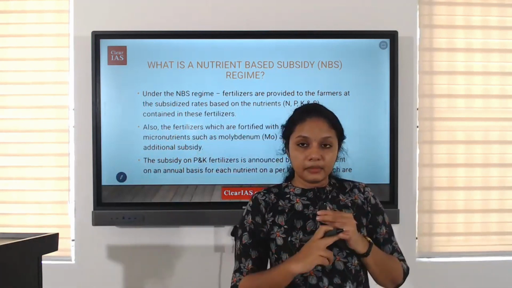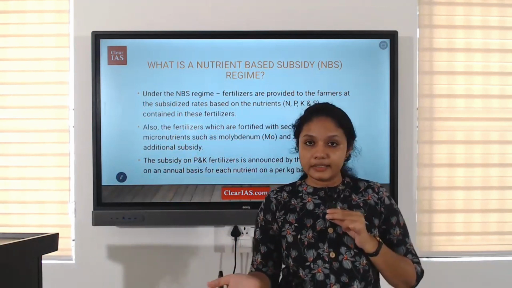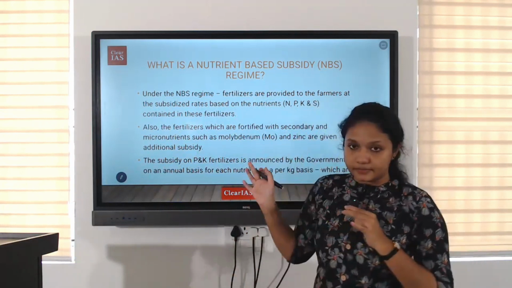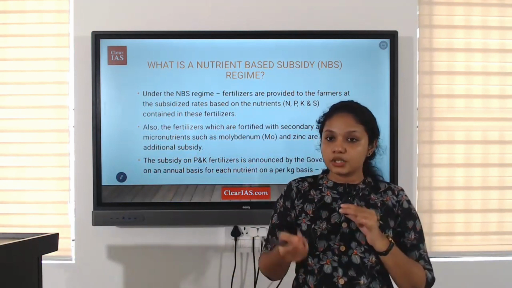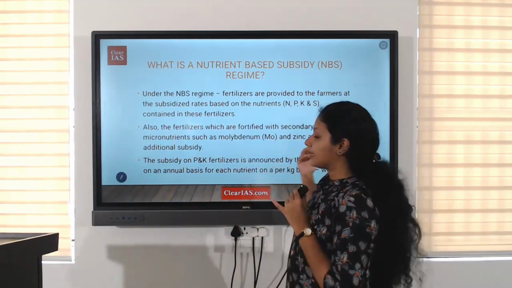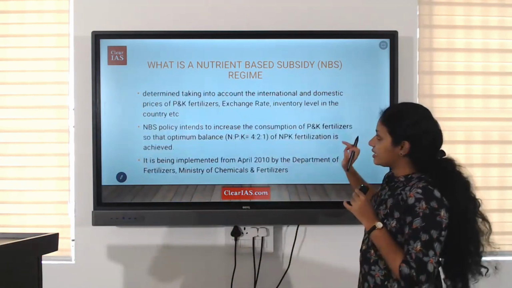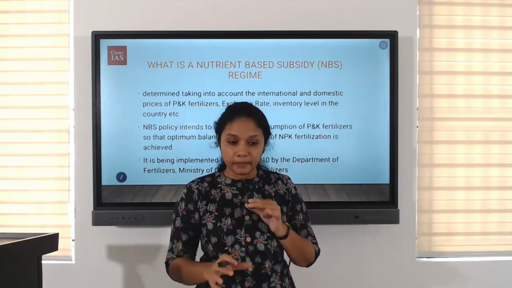NPK is the major primary nutrient present in the fertilizer, and along with it, sulfur is also considered. Okay, then comes the secondary nutrients in which molybdenum, zinc, etc. are also given additional subsidy. Okay, the subsidies are usually decided on an annual basis by the government.